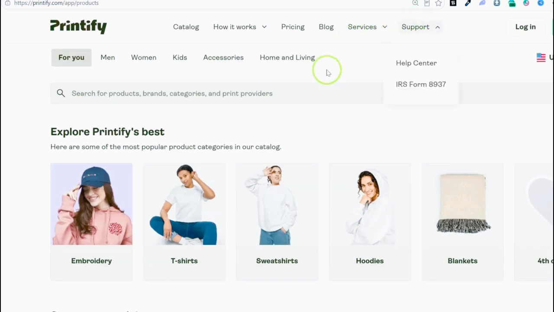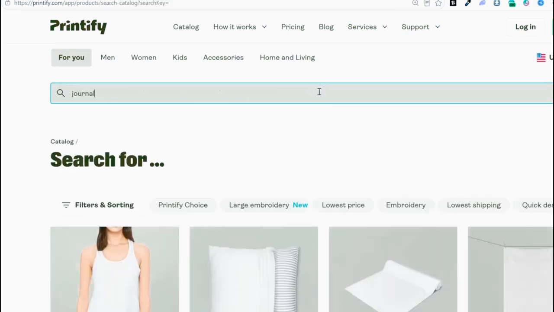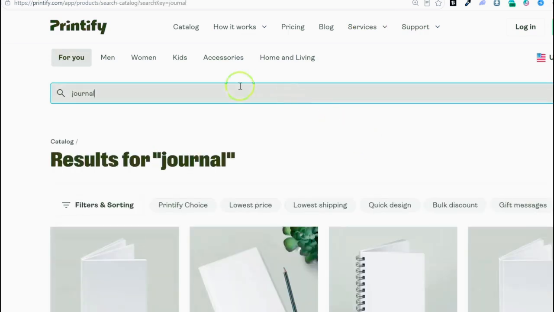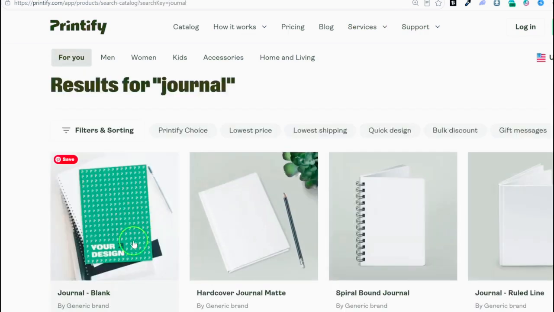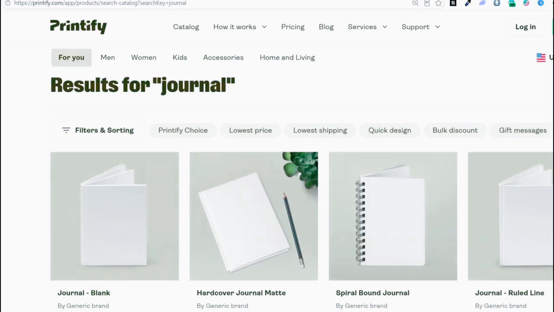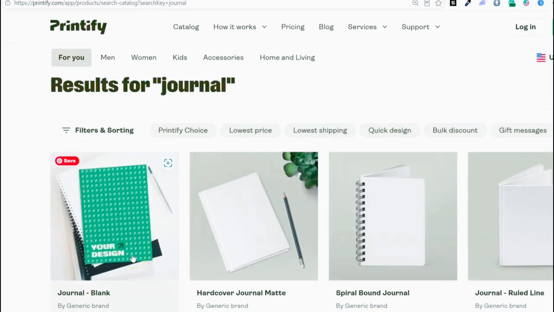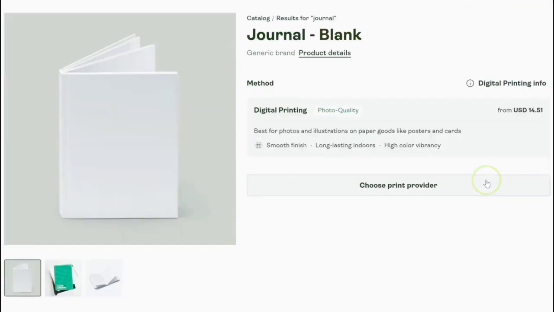So you can type in whatever you're looking for. Let's say we want to do a Bible study journal, so you can type in journal, and then you can just use one of these journals and create a simple design inside of Kindle and upload it straight to your blank journal. So once you select the product that you would like, you will see that it costs